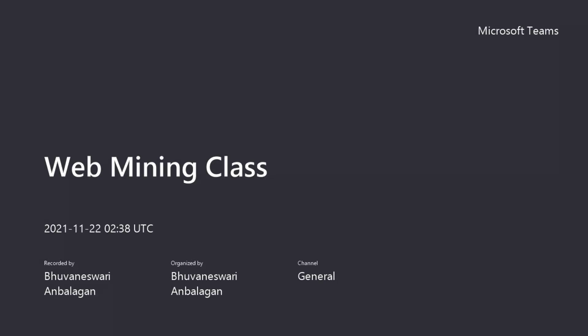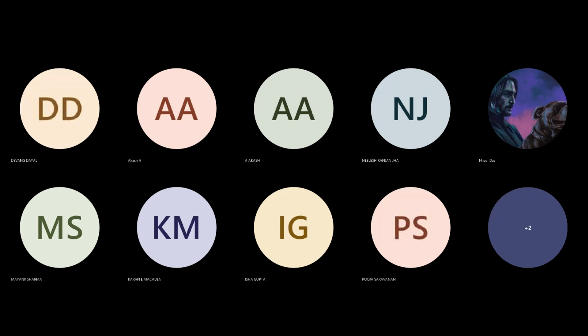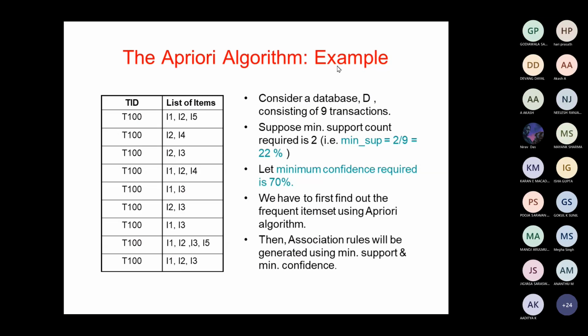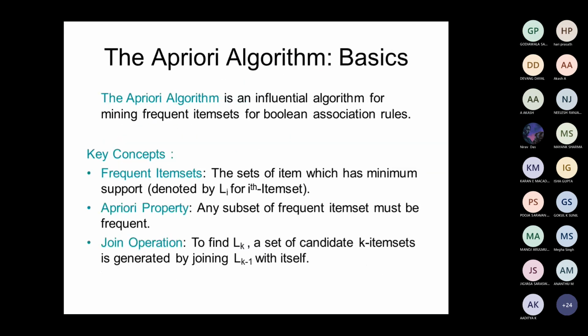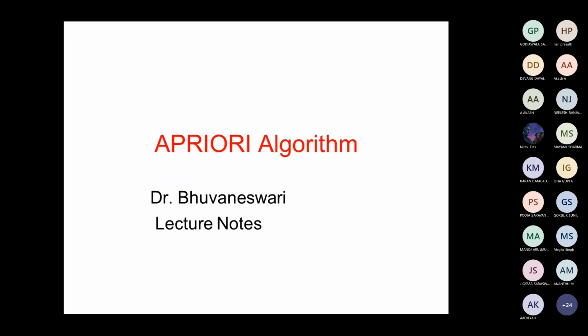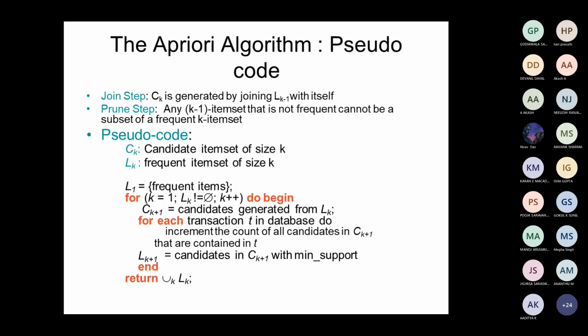Of a priori algorithm like frequent pattern mining that we will see in today's class. So what is this a priori algorithm? Why are we making use of this a priori algorithm? Association rule mining is going to be the topic, and inside that, we are going to see a priori and FP growth. In the last class, we have seen about the a priori algorithm.